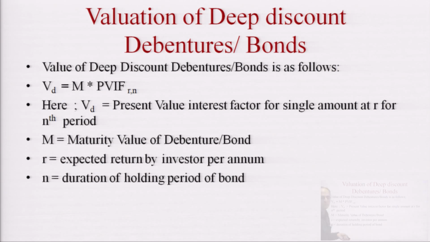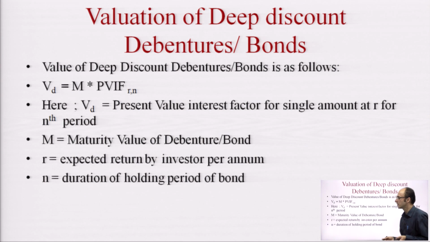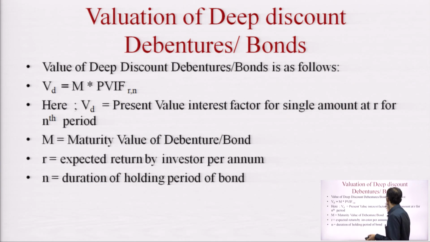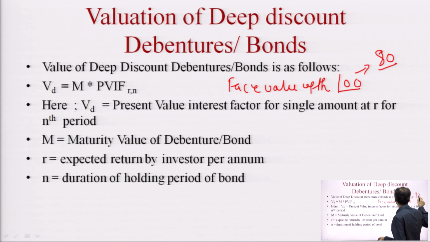What are deep discount bonds? Deep discount bonds are the bonds which are issued at discount to the face value. Now what does this mean? It can mean that suppose the face value of the bond is 100, then if the company is issuing a deep discount bond, the company can issue that bond at 80 rupees. It means there will be a discount at the time of issue of the bond.